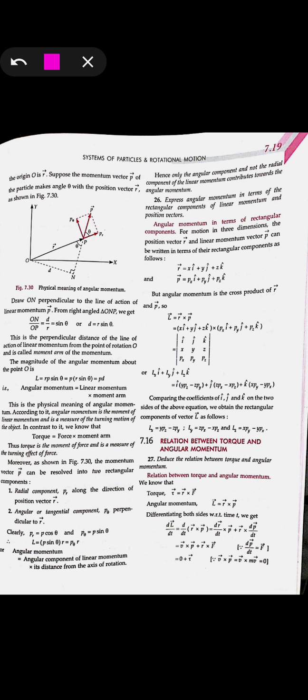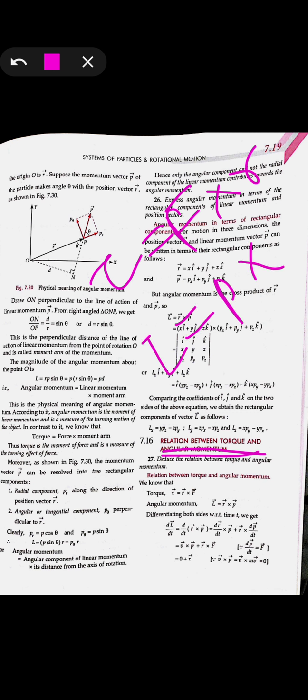Now we have to see what the relationship is between the torque and the angular momentum. Torque is given as F cross R, and again we know that L was given as P cross R. So together we can write that the torque is also related to P cross R itself, because force is directly proportional to the momentum also. Now we will see how we have to derive it.